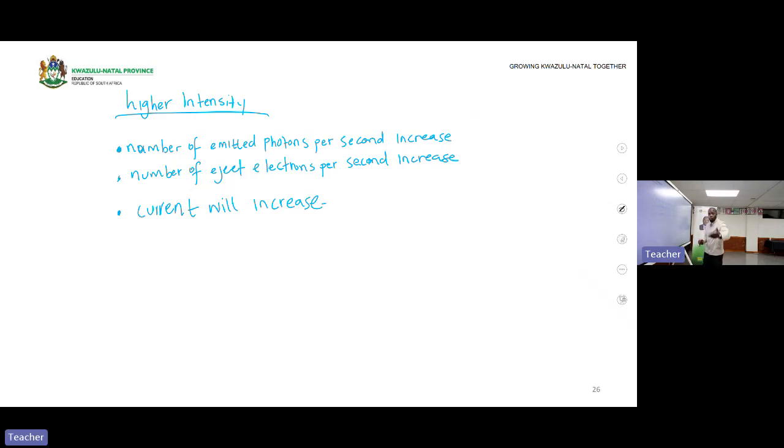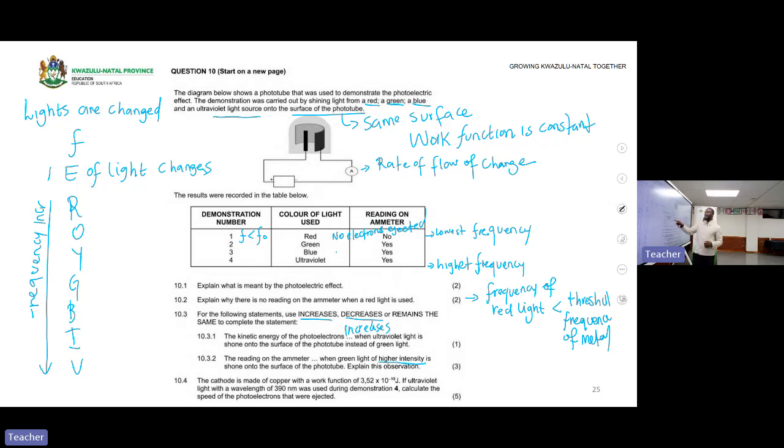Provided the light was already removing electrons. If the light was not removing electrons, take your red light, even if you increase the intensity of red light, still no electrons will be ejected, because the energy is still not enough. So whether you are increasing the intensity, the energy is still not enough to eject. So the reading on the ammeter will increase, because the ammeter reads current.